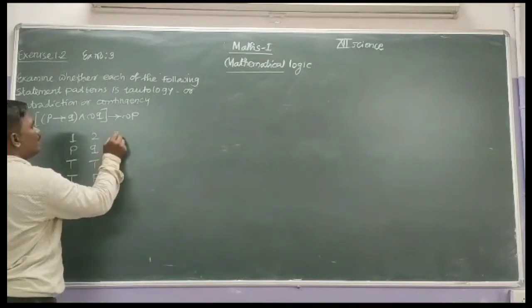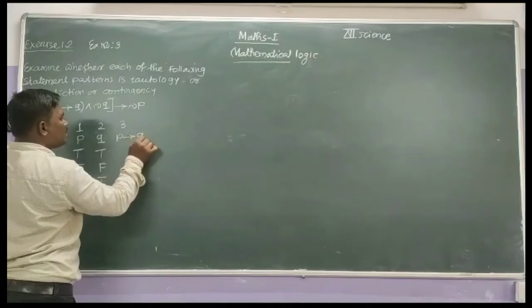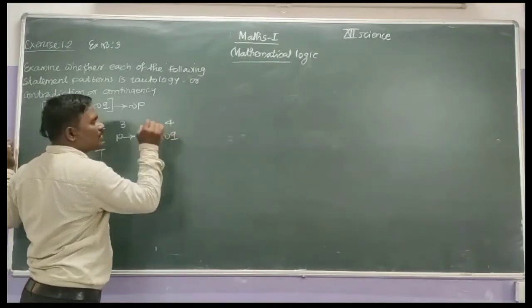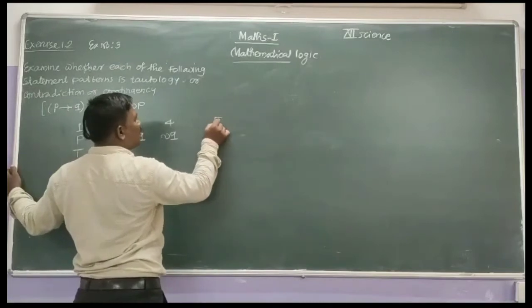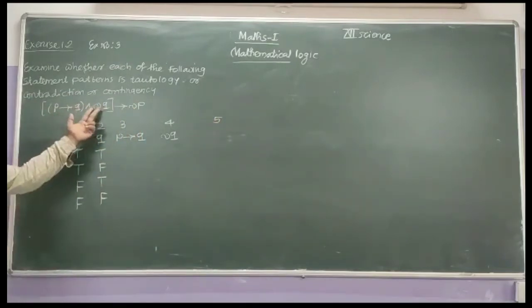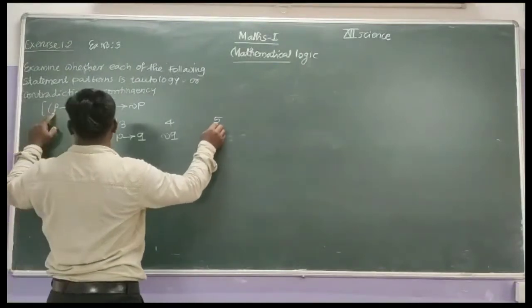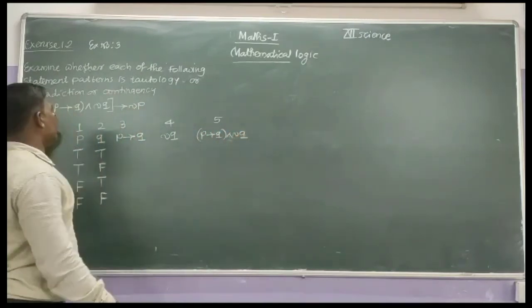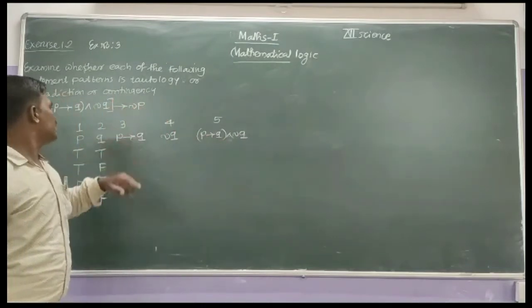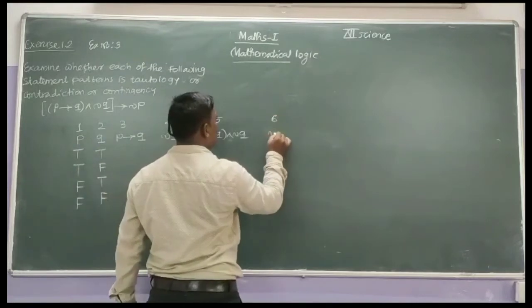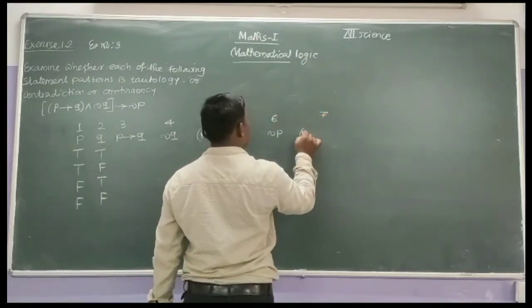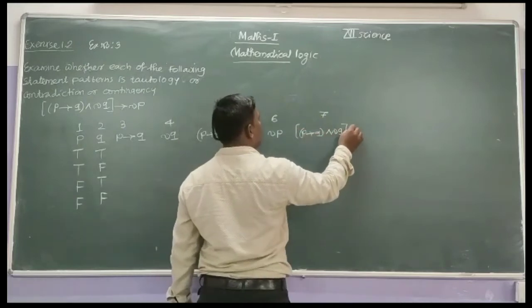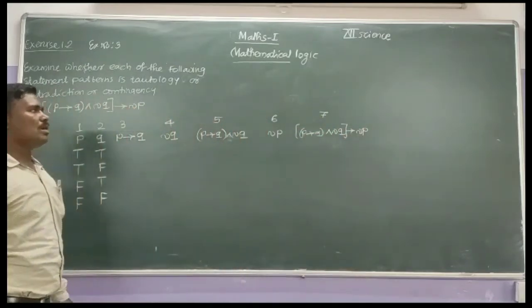Third column is P implies Q. Fourth one is the conjunction of the bracket with negation Q, so first I have to find out negation Q. Fifth is again the bracket P implies Q conjunction with negation Q. Therefore fifth column number 5 is P implies Q conjunction with negation Q, and the last is this column number 5 implies negation of P. So first again we have to find out negation P, and the last seventh one is (P implies Q conjunction negation of Q) bracket complete implies negation of P. That is the last column of this truth table.